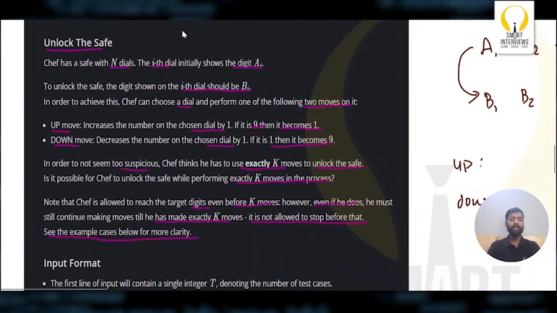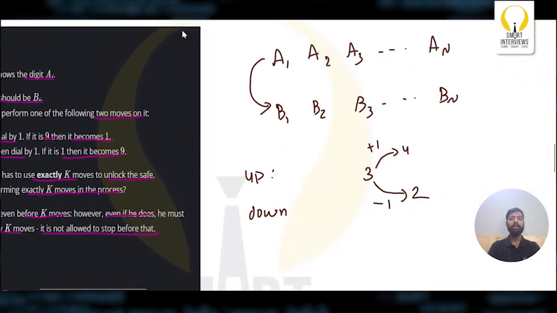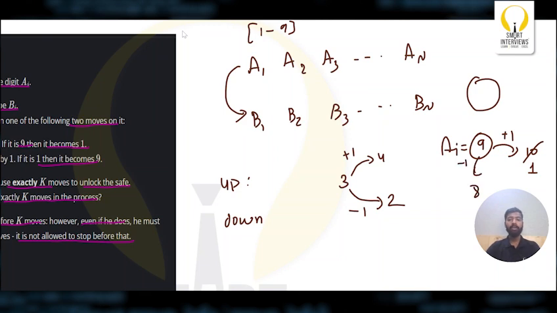Now the question stated that if the number is 9, we can perform the up operation and convert it to 1. So that means each dial can have numbers from 1 to 9. Now let's say A i is 9. If we perform an up operation, it doesn't become 10. Instead it becomes 1. So do you understand that it is a circular dial? That is, if you do an up operation on 9, it becomes 1. Similarly, in the down operation, you can convert this 9 to 8. So clear? These are the operations you can perform on the dial.